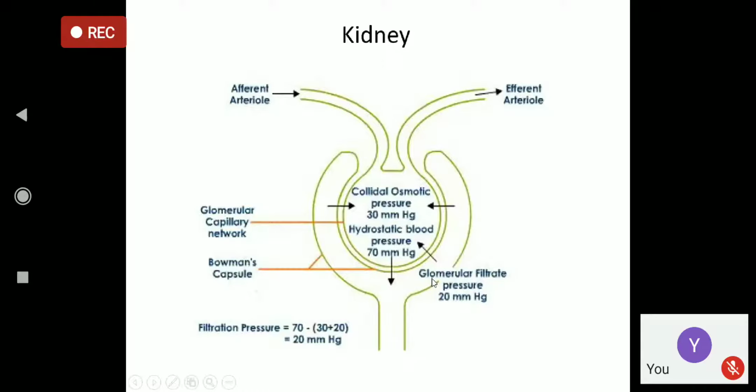You know that in the glomerular filtrate there is no protein. Only water is there. So water is giving hydrostatic pressure, and the water is trying to go out.